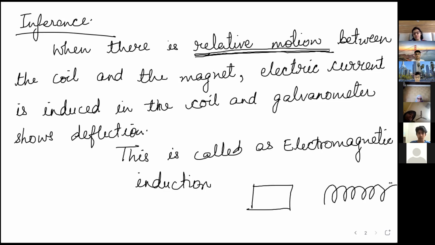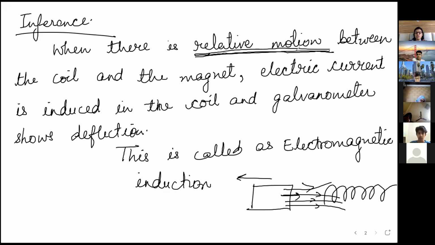As you are moving this towards the coil, magnetic flux is the magnetic lines of force entering the coil, linked with the coil. So this changes. You can see over here, as you move towards this coil, the number of lines increases. As you move this magnet away, the number of lines entering this coil is reduced. So whenever there is movement, a change in magnetic flux happens, and only then will electromagnetic induction take place.